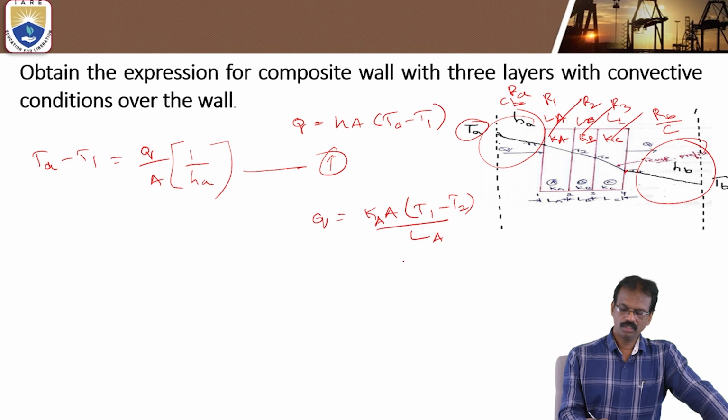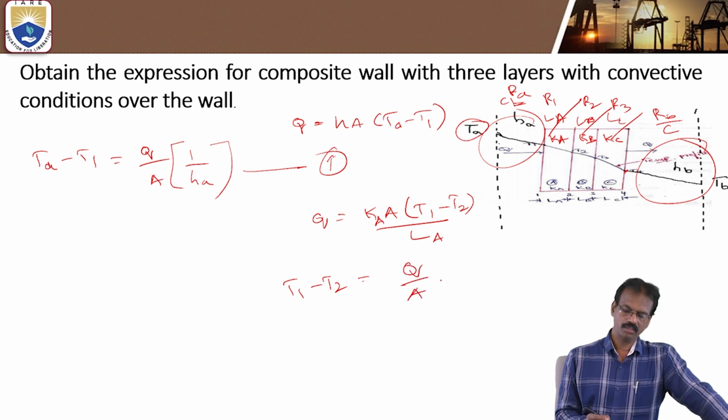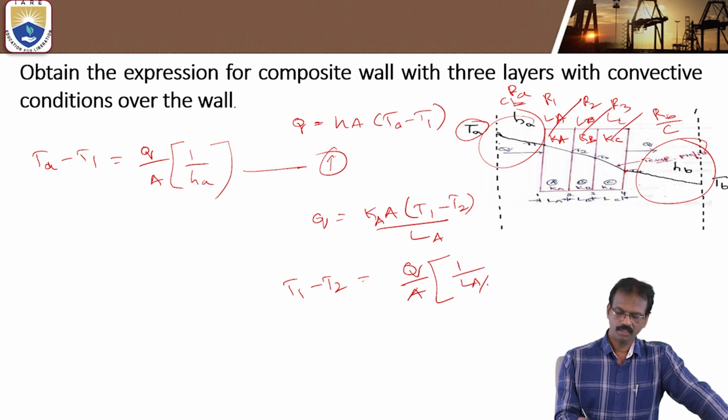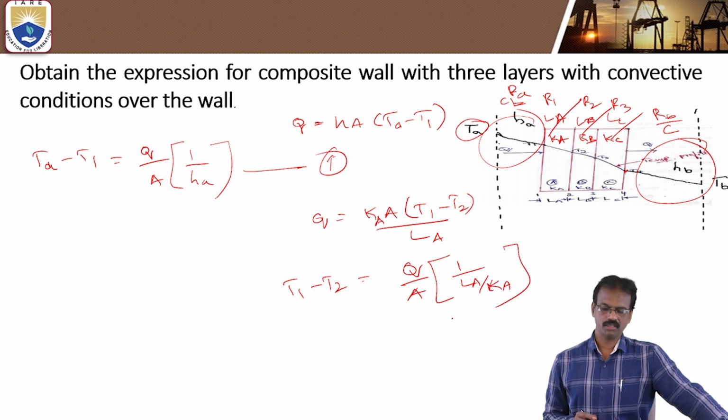So if you write it like this, T1 minus T2 is equal to Q by A into La by Ka. So this is the thermal resistance of this one.